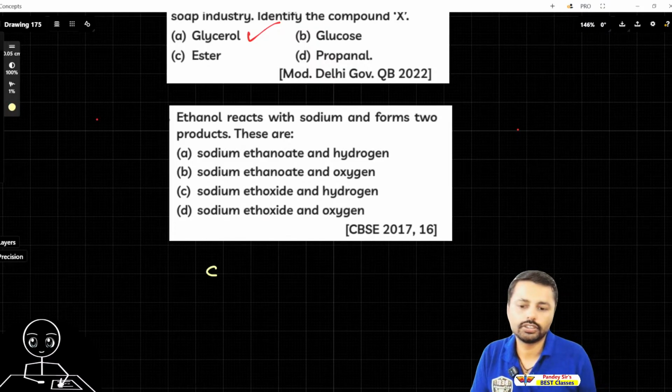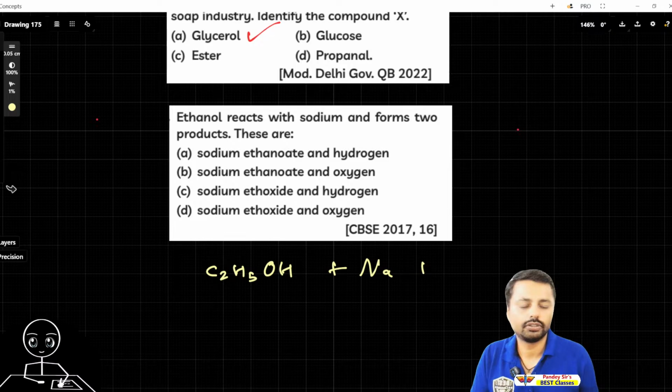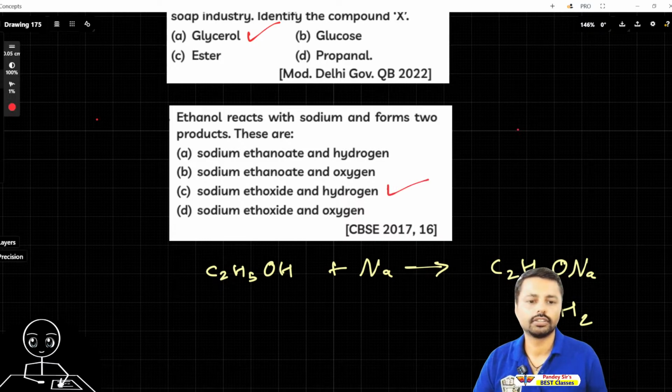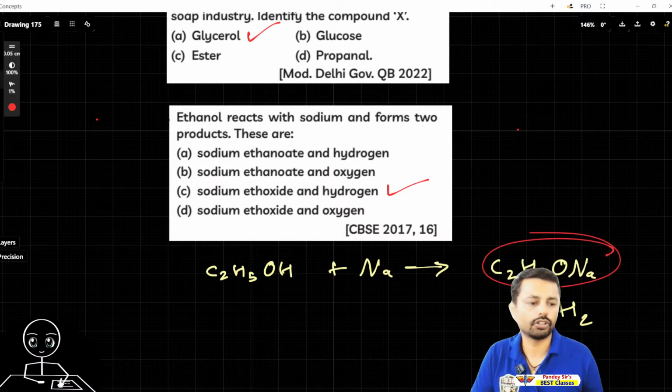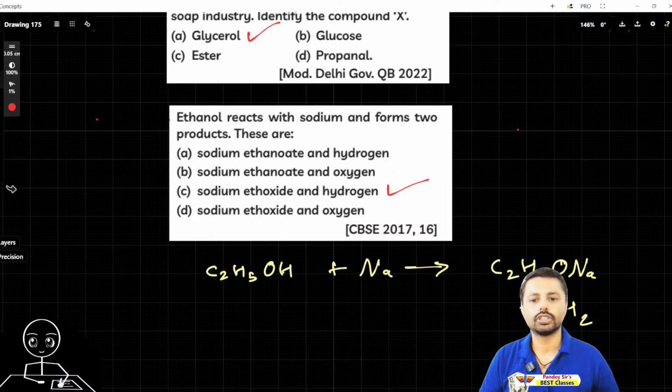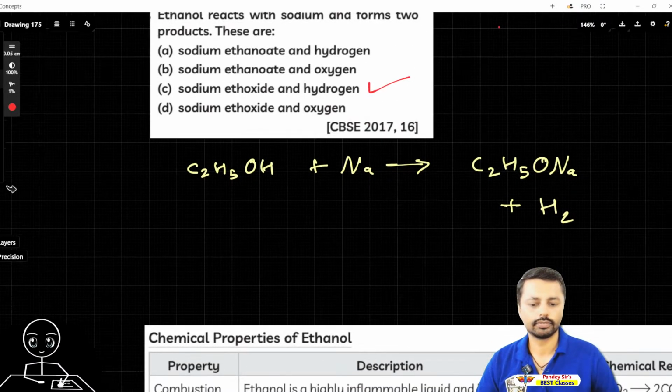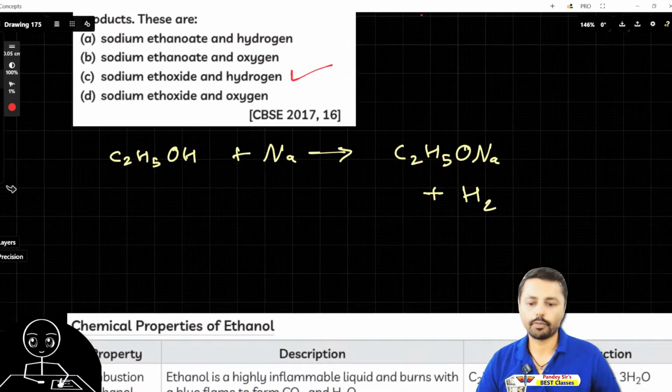Ethanol is C2H5OH plus Na. It should give us C2H5ONa, that's sodium ethoxide, plus hydrogen, H2. Okay, so C is correct. This is the answer. It gives us sodium ethoxide, because oxygen is also here and H2 hydrogen is also there. So that's the answer, sodium ethoxide and hydrogen. Okay, so let's see some chemical properties of ethanol.